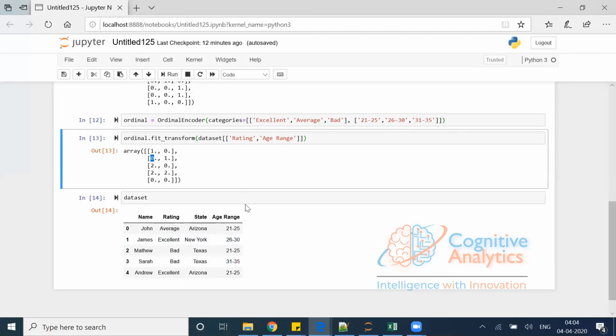So you can see how easily, with just a few lines of code, we are able to do the encoding as per our requirement. If the data is ordinal, I want a rank-based encoding, and if it is nominal data, then any random way we can go, but as we know, Python automatically assigns the numbers alphabetically. So that is what we saw here.